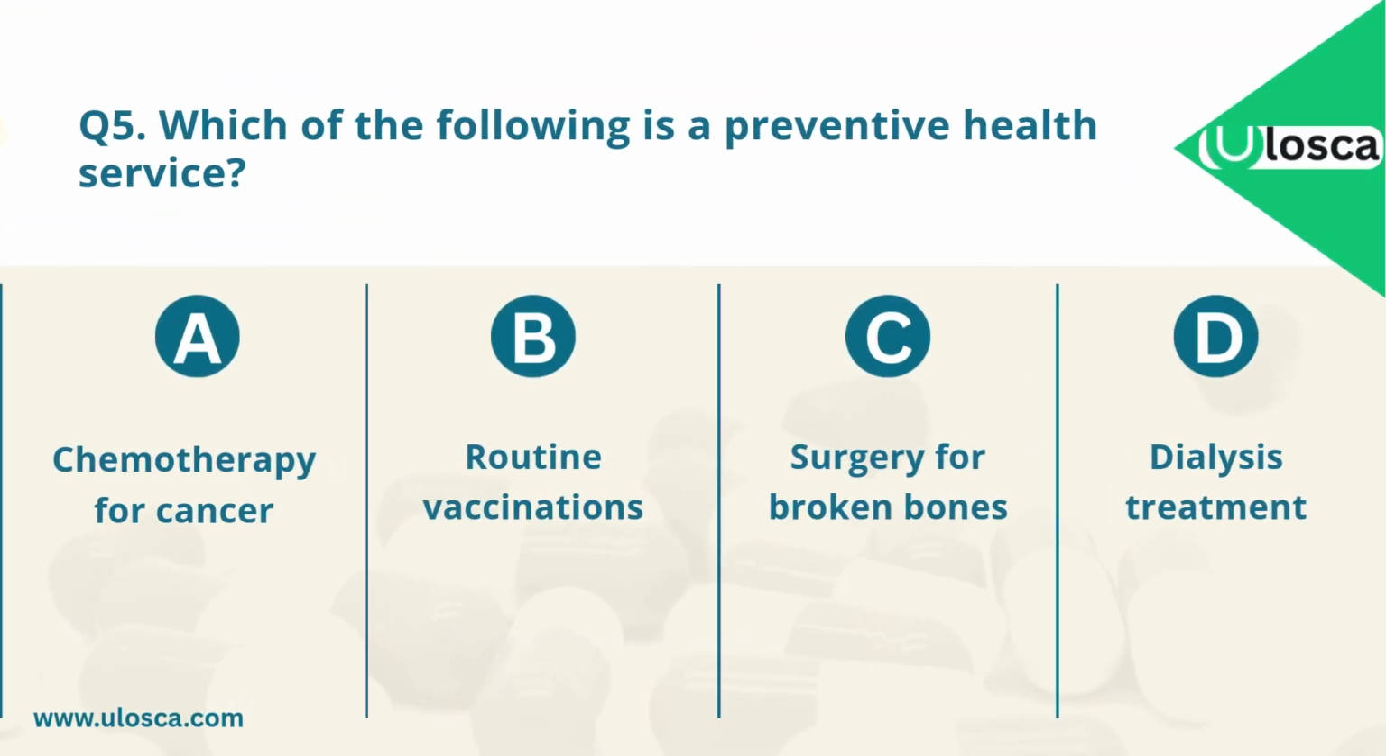Question 5. Which of the following is a preventive health service? A. Chemotherapy for cancer. B. Routine vaccinations. C. Surgery for broken bones. D. Dialysis treatment. Which one is the correct answer?